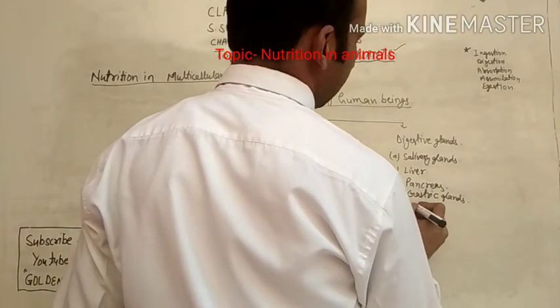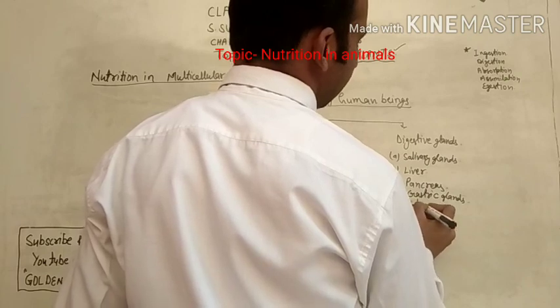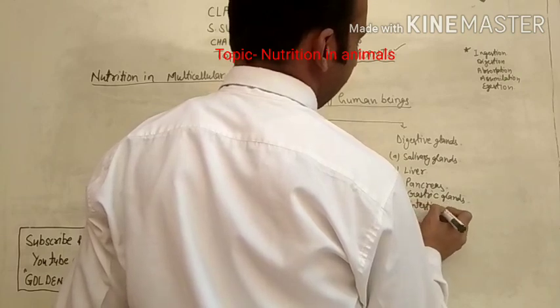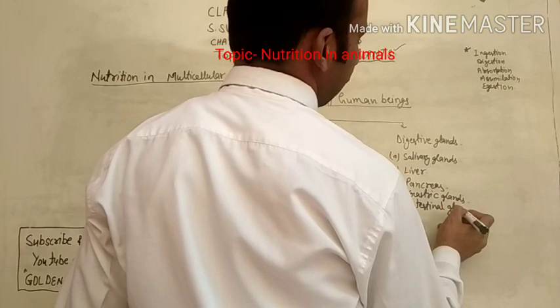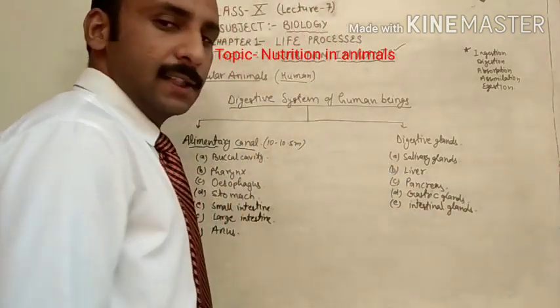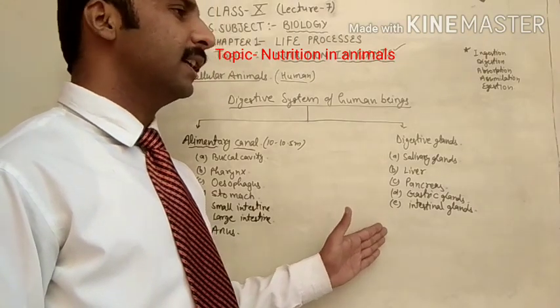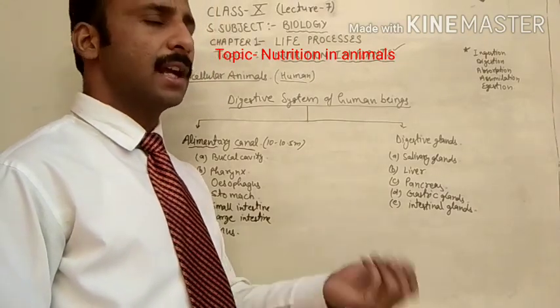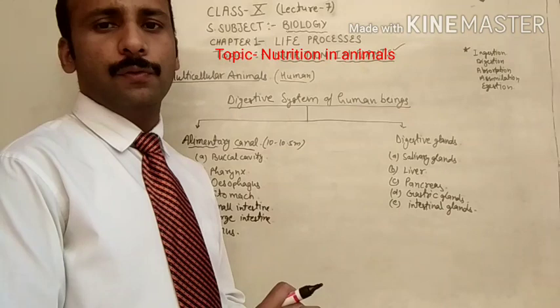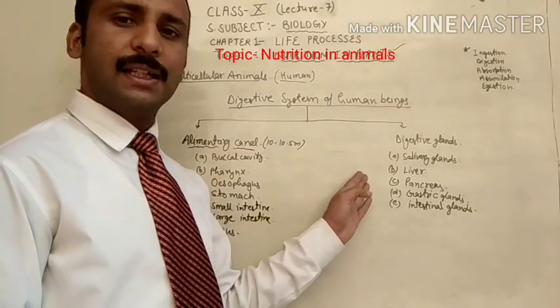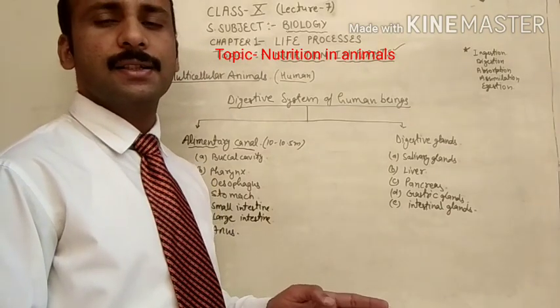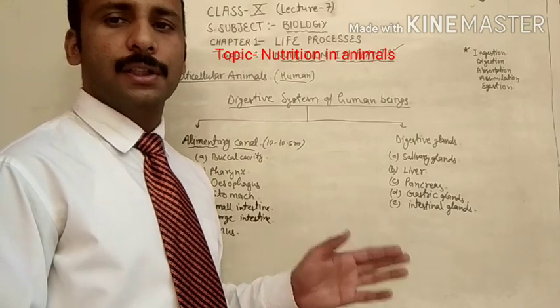And fifth one is intestinal glands. Why are these glands called digestive? Because the chemicals released by these digestive glands are helpful in the digestion of food. So that is why these glands are considered digestive glands.